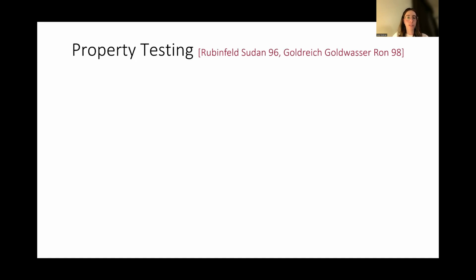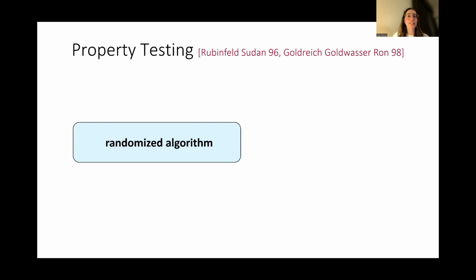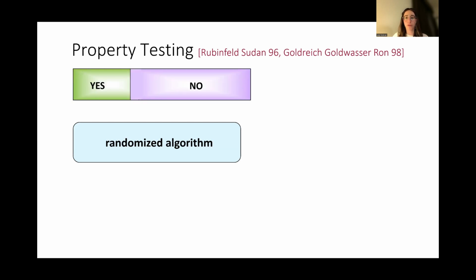So let's talk about property testing. Property testing is a relaxation of a decision problem. In a decision problem, a randomized algorithm has an input that comes from a universe of yes inputs and no inputs, where the yes inputs are sometimes called a property, sometimes a language, and the no inputs are all those that don't have this property, that are not in the language. For an input that comes from the yes, it has to accept with probability at least 2/3. For an input that comes from the no, it has to reject with probability at least 2/3.